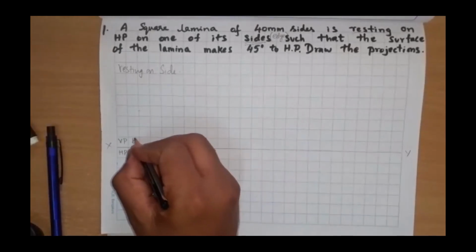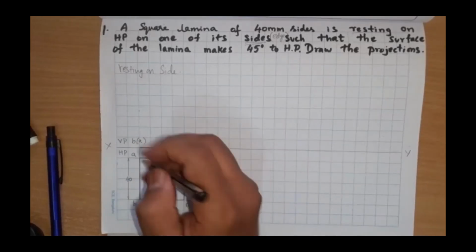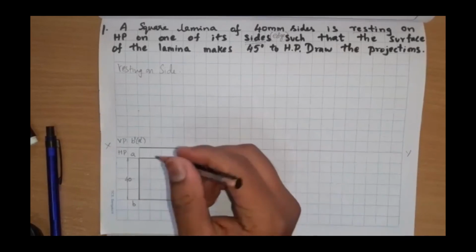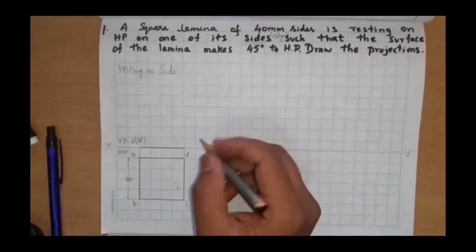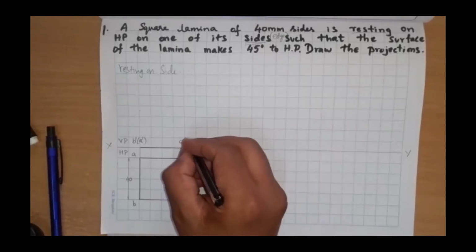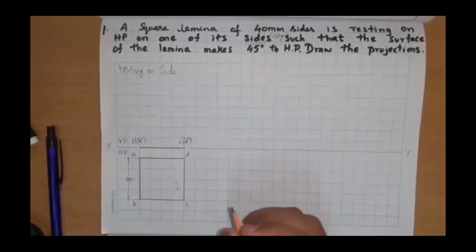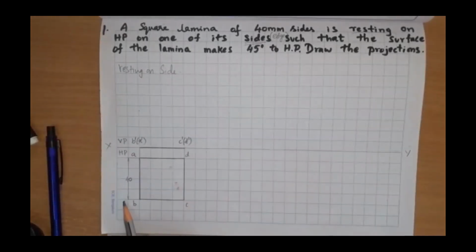So B of A will be written B of A, and A as it is in vertical plane, I am representing B dash of A dash. Similarly, first I am seeing C and then D. D dash will be inside the brackets. If you are mentioning 40 mm here, don't mention 40 mm here. Only the object must be dimensioned. Able to get it? Yes, sir. Next.